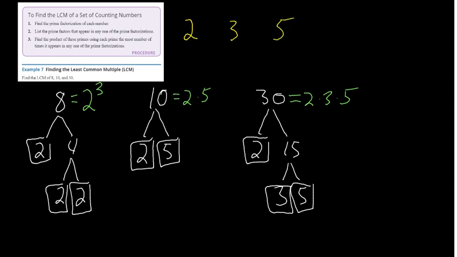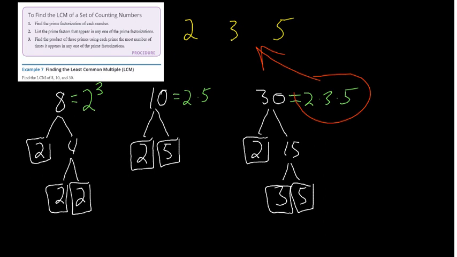Okay, now the first step I did was my prime factorization, and now I listed the prime numbers that are used in the prime factorization. For these three numbers, the numbers 2, 3, and 5 appear somewhere. For instance, 8 doesn't have a 5 or a 3, but that's okay. It has a 2, and we denoted it up here. The 10 just uses a 2 and a 5. It doesn't use a 3, but that's okay. And 30 uses all 3.